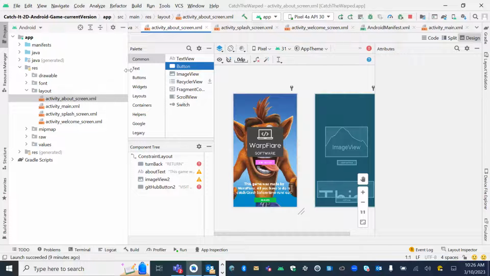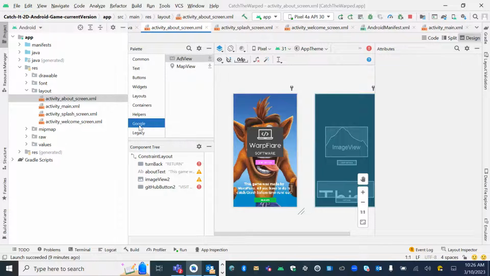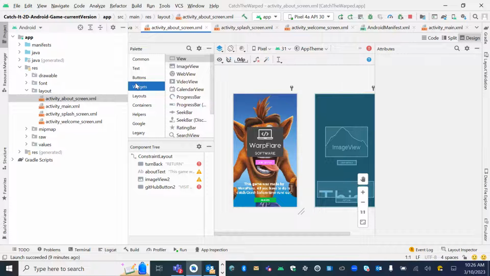If I want a scroll, if I want to put some text, I can put some. If I want a password screen, I can just click on it and drag it right where I want to put it. So there are all these controls right here. Look at them. They're all palettes. So if I want some advertisement on my app, look at it right here, Ad. I just take it out and drag that where I want to put it. So it's just a drag and drop environment. Whatever you want, you can just get it and drag it there. And once you drag it to the screen and drop it, immediately the code is written for you.